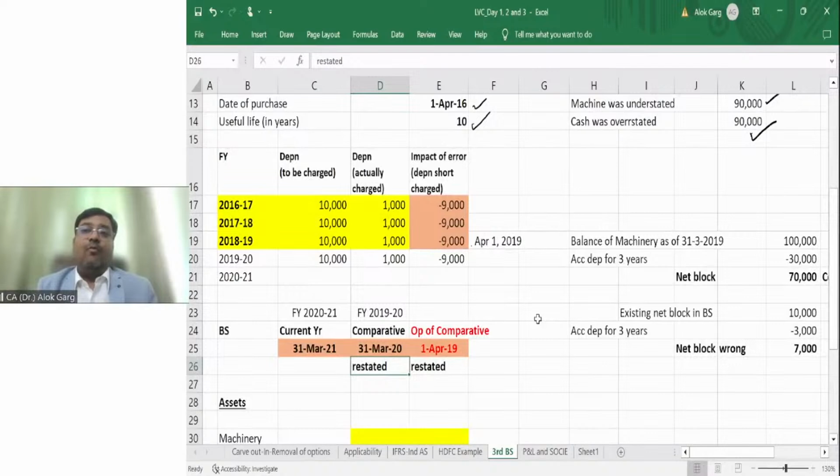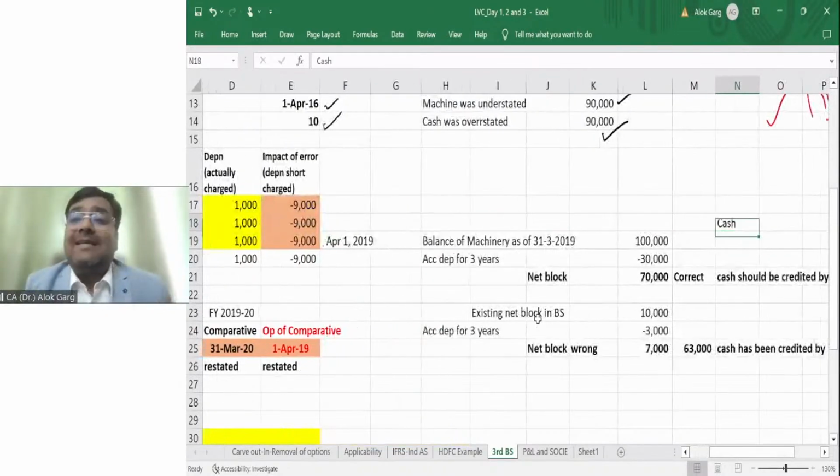Opening balance as well. What does it mean? It means we have to take the impact of financial year 16-17, 17-18, 18-19, and the total impact of 3 years till 31st March 2019. This we have to take on 1st April 19, and we have to show the correct number. Comparative number we need to restate, and current year, of course, we need to provide. Right? This is how we need to correct this error.